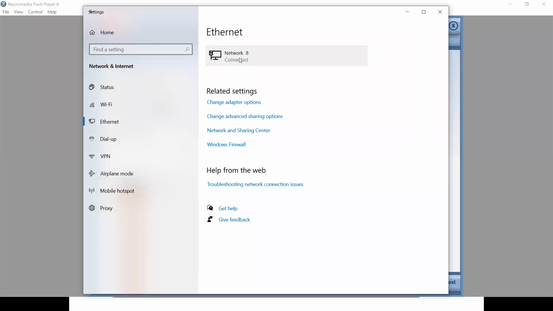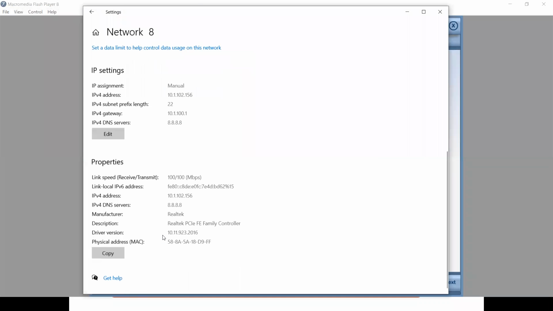Go, click on the network option. Go down. See here, this is the physical address, the MAC address. So physical address, hardware address, MAC address, all are the same. This MAC address is there on the NIC card. And this is a 48 bit address. 48 bits means the first octet, second octet, octet means 8 bits, third octet, fourth octet, fifth octet, and sixth octet, so a total of 6 octets are there, and every octet has 8 bits.